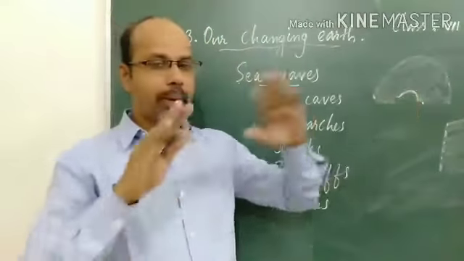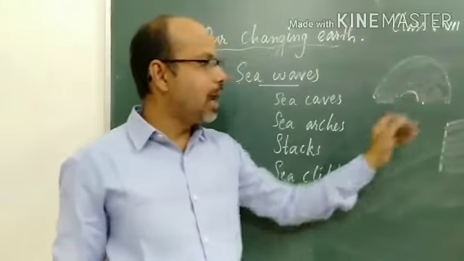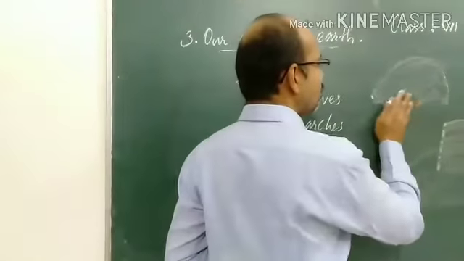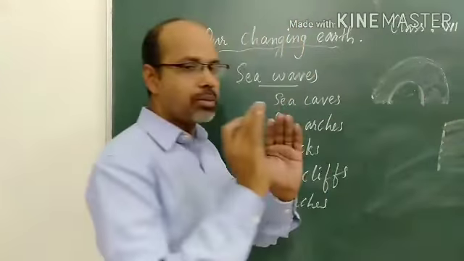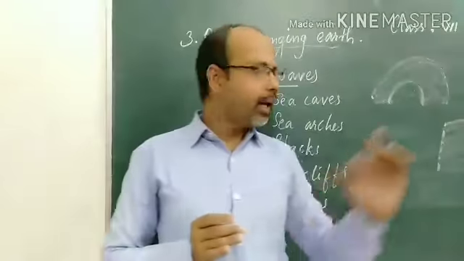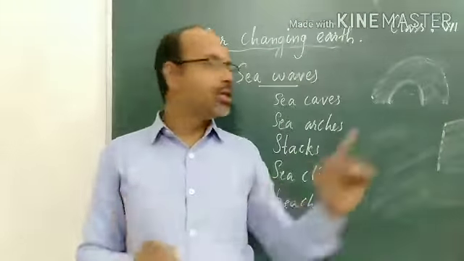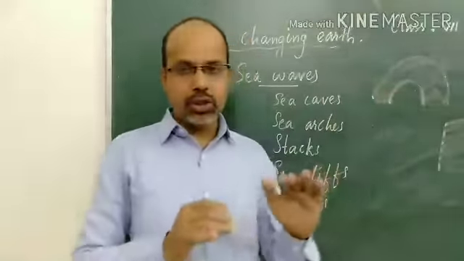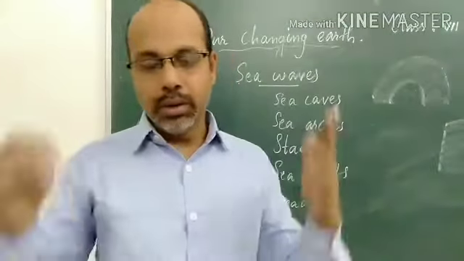This hollow part becomes visible on the other side and continuously becomes larger and larger. First it is a cave, then when water continuously hits this cave, it becomes completely open, which is called a sea arch. So sea caves can be changed into sea arches.